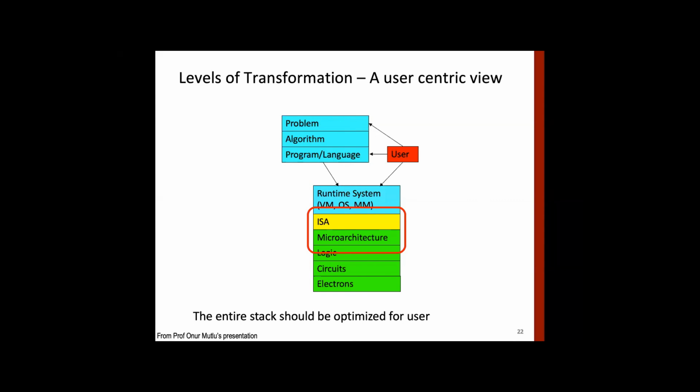Now, when we say ISA in general, we talk of Intel ISA or ARM ISA. These have been designed with very specific applications in mind. Everything that Intel has designed and been successful with is around a PC or server. ARM is successful only in the mobile space.